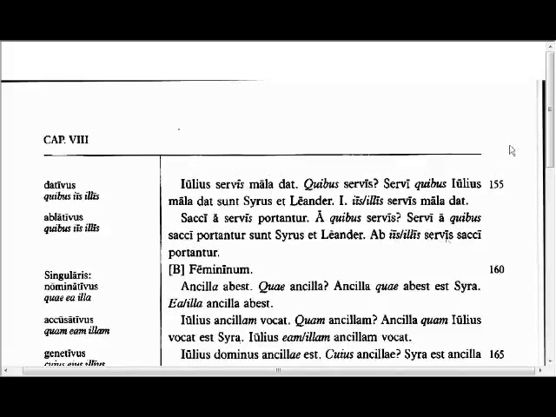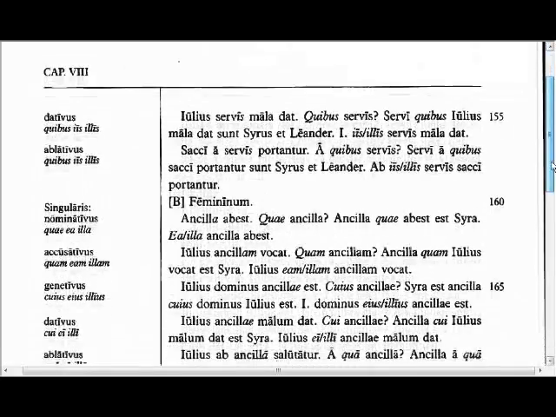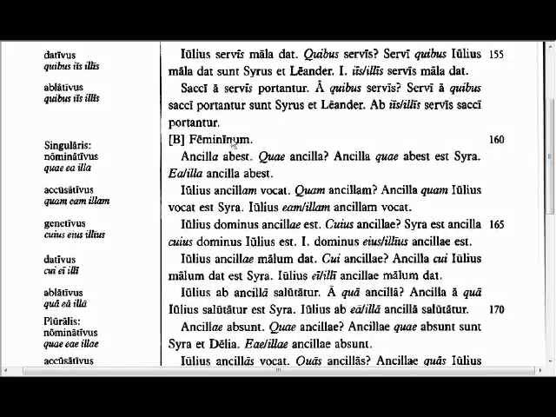Okay, now the pattern follows for all of these sections. For the feminine, so the slave girl is gone. Which slave girl? The slave girl who is gone is Syra. That slave girl is gone, or she, or that slave girl is gone.